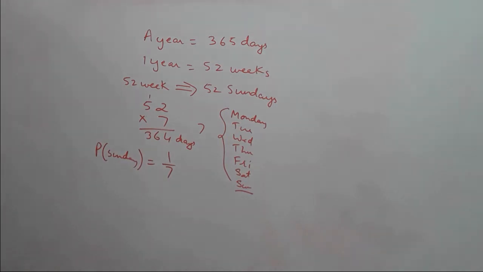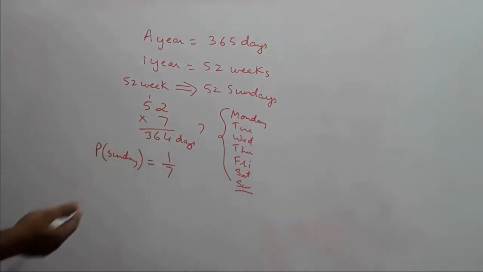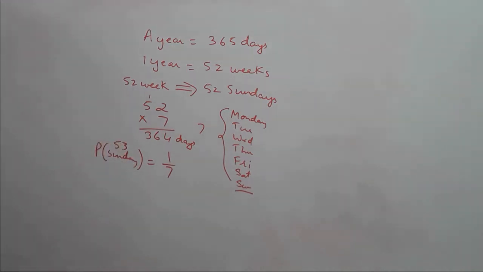That means the extra day we are looking for has to be a Sunday to get 53 Sundays. So the probability of getting 53 Sundays is 1 upon 7.